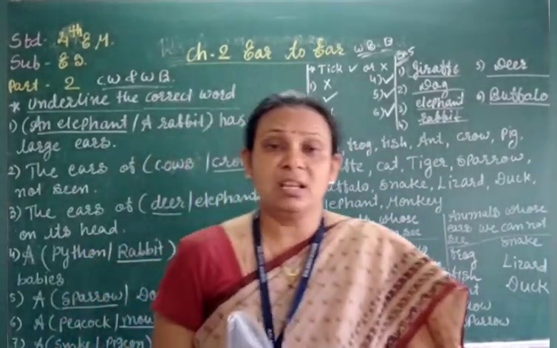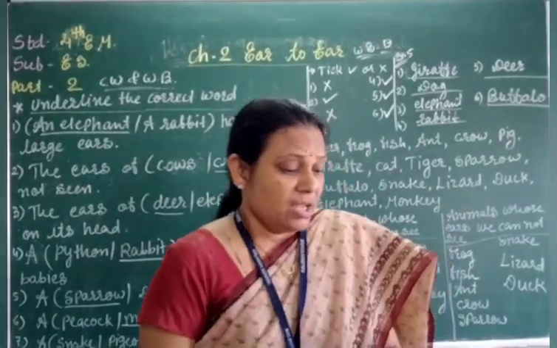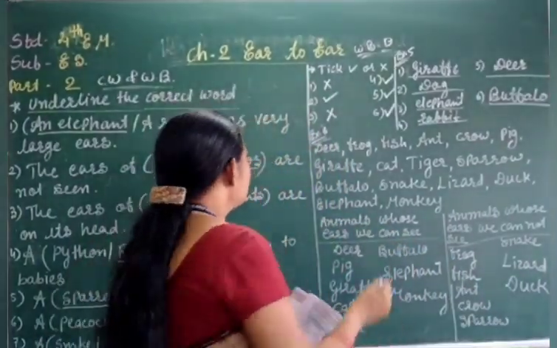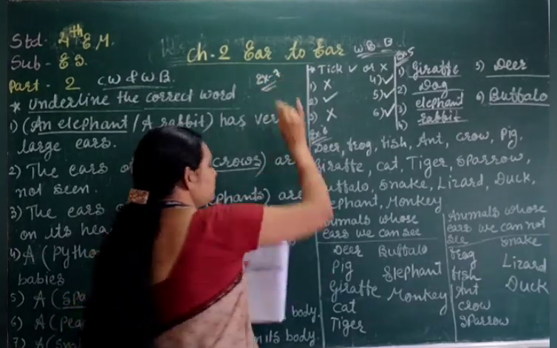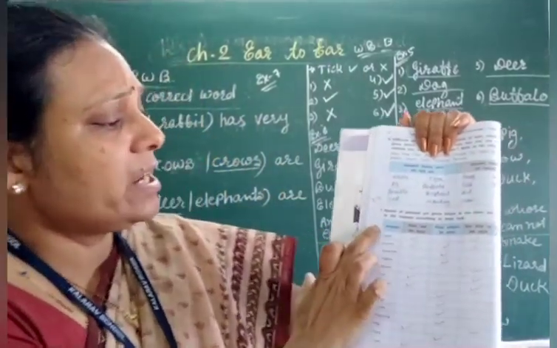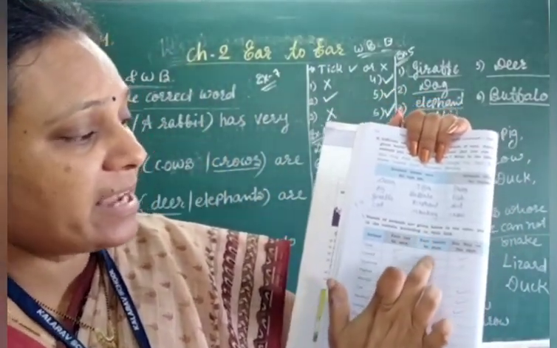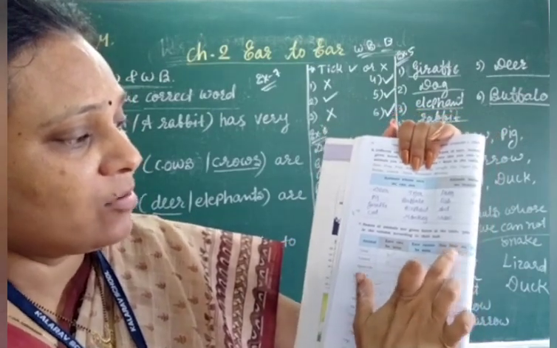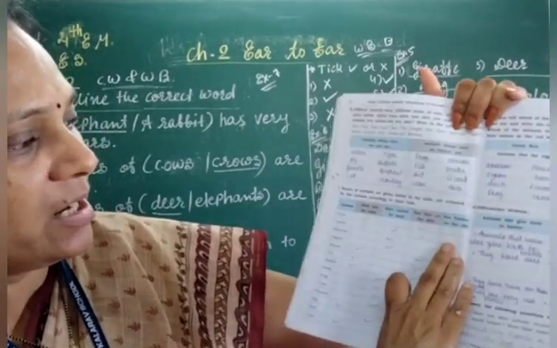Then you can easily understand which animal has the ear and doesn't have the ear. Right? Okay. Now exercise 7. You just have to put a tick mark. I will show you how to tick mark. Now look here. Animals: ears can be seen, ears cannot be seen, hair on the skin and feather on the skin. Right? Here look at here.